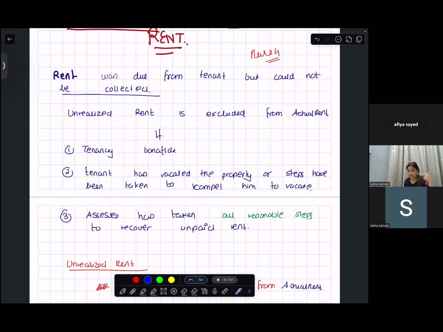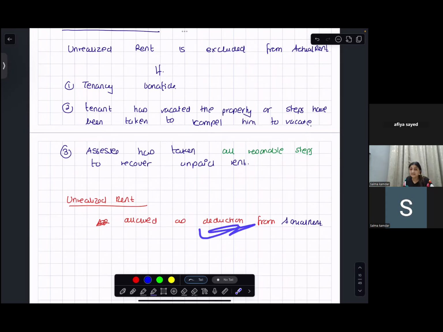The agreement should be there. He should not be staying in your house because he's not paying you rent. So either he is not staying in your house or you have taken the steps to throw him out of the house. You've taken the steps to compel him to vacate your house, and you have done everything in your reach to recover the unpaid rent. If you have done all of this, then this unrealized rent is allowed as a deduction from the actual rent received. So while you're calculating your GAV from your actual rent, you can minus the unrealized rent.